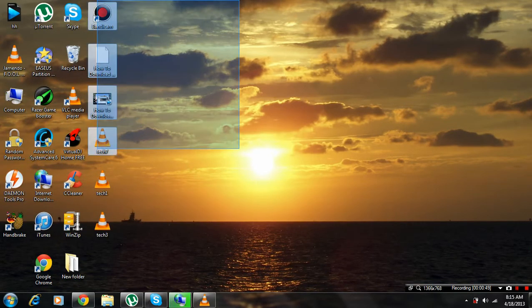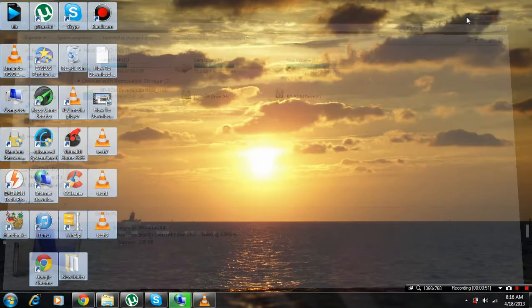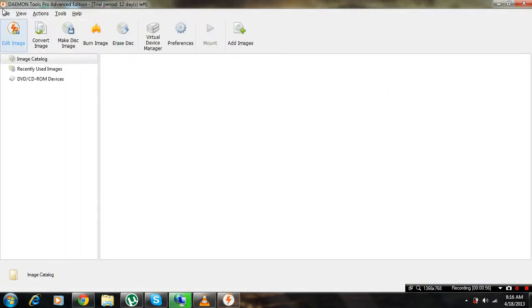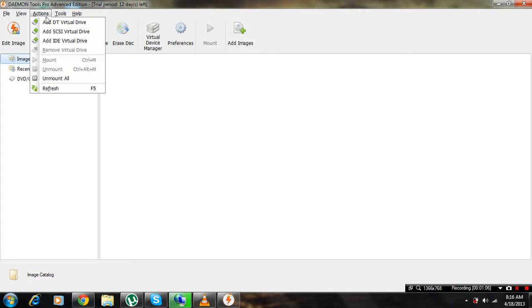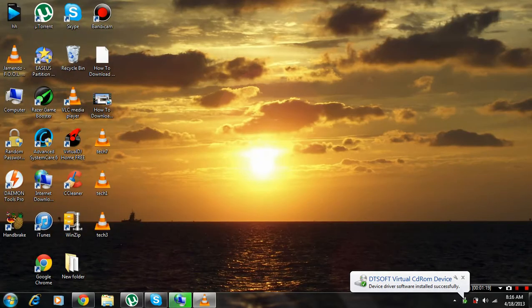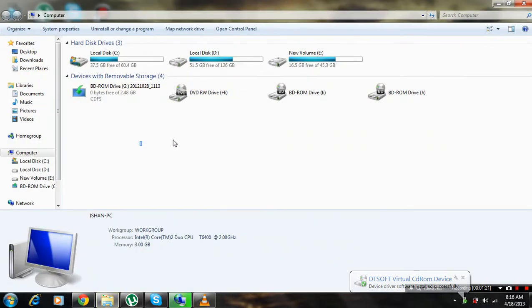If you want to add some more virtual drive, then you have to open Daemon Tools Pro. It's not the full version because I have not installed the key. If you want to add some more virtual drives, you can click on Actions, Add DT virtual drive. It will say DT Soft virtual CD-ROM drive successfully installed. Now you can see here you have successfully installed it.